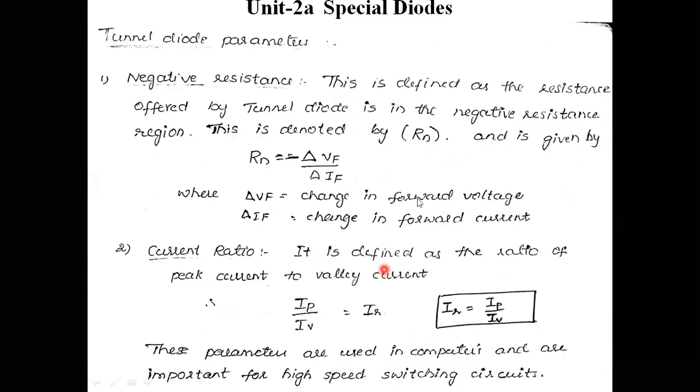These are the parameters of tunnel diode. First one is negative resistance. This is defined as the resistance offered by the tunnel diode in the negative resistance region. It is denoted by Rn. Normally R is equal to V by I. I am considering change in this resistance. Negative means minus here. Rn is equal to minus delta Vf by delta If, where delta Vf means change in forward voltage, delta If means change in forward current.